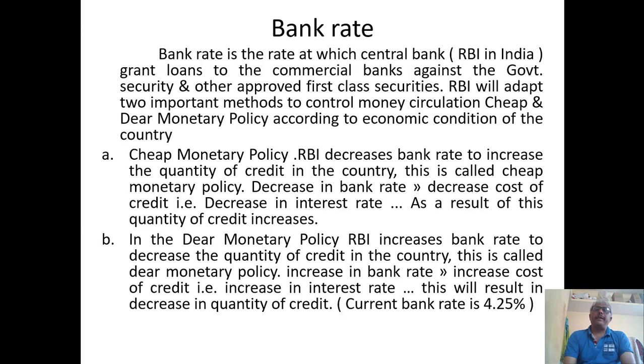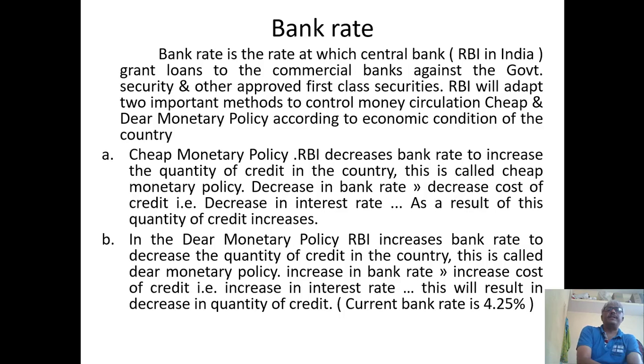The current bank rate is at the moment 4.25%, which means that whatever loan commercial banks take from the RBI, they have to pay back at the rate of 4.25% interest to the RBI. Whatever rate of interest commercial banks charge over and above the 4.25% covers their administrative expenses and other reasons, such as infrastructure maintenance.